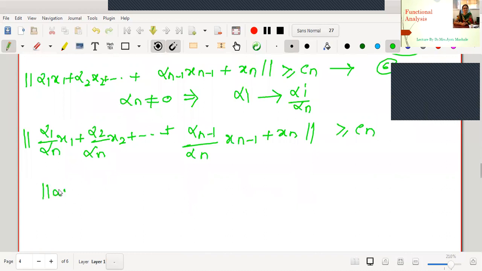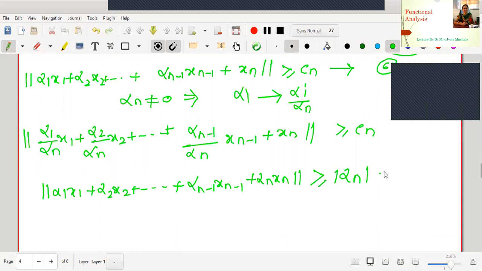Therefore, this is alpha 1 x1, alpha 2 x2, and so on, alpha n minus 1 x n minus 1 plus alpha n xn, greater or equal to, as this is a scalar, it will be taken out of the norm with the modulus and shifted to the right side. Therefore, this is mod alpha n into Cn. Look at this equation. We started with the n minus 1 dimensional space L. By adding a fixed vector xn to L, we got this inequality.